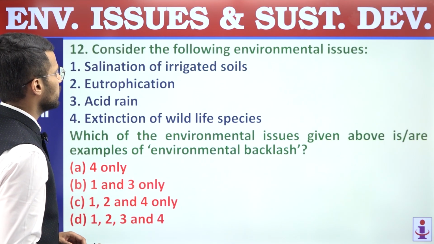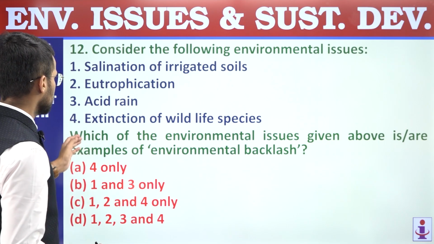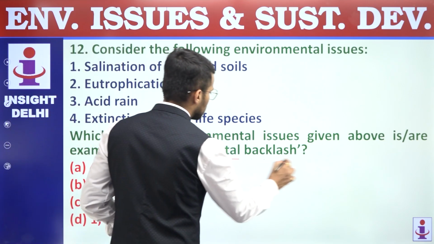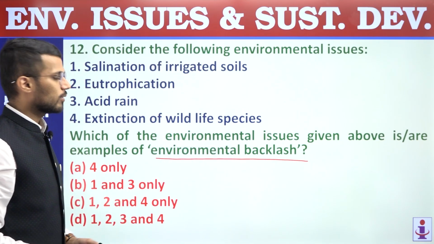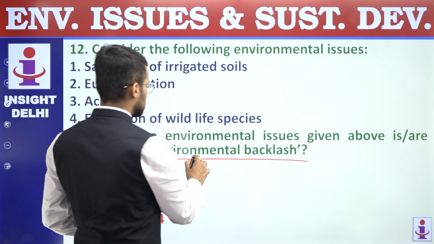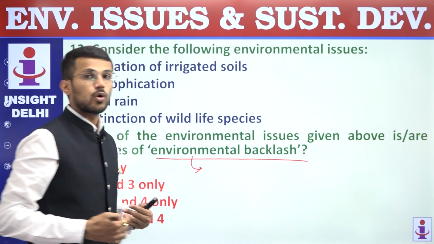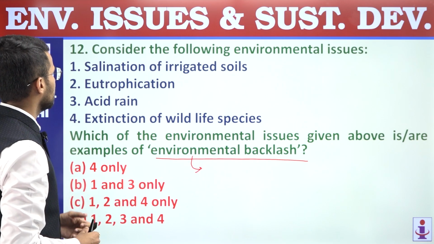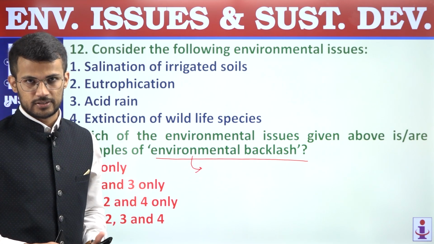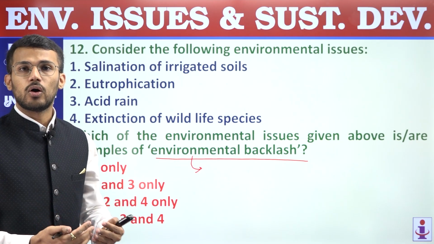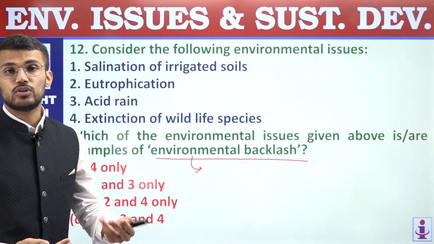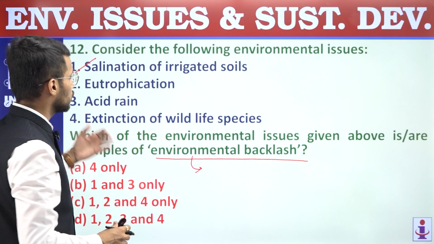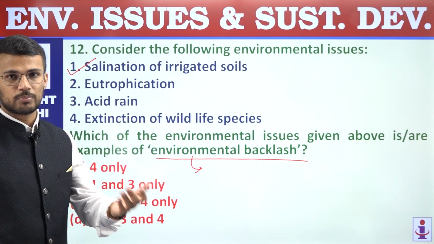12th, consider the following environmental issues. Which of the environmental issues given above are examples of environmental backlash? Right, so what is environmental backlash? Environmental backlash is a kind of damage to the environment caused by human beings. So let us consider the statements. First, salinization of irrigated soils. Excessive irrigation of agricultural soils leads to their salinization, and that's why the first statement is correct. Salinization of irrigated soil is an environmental backlash.